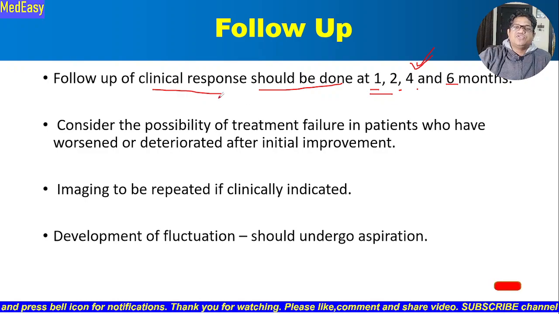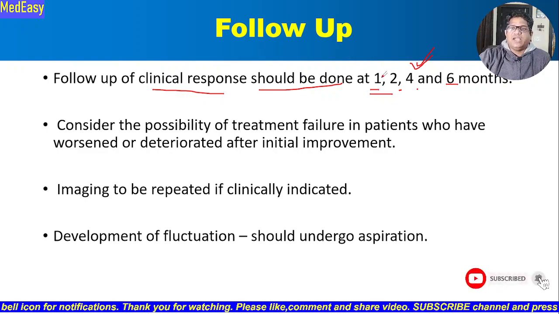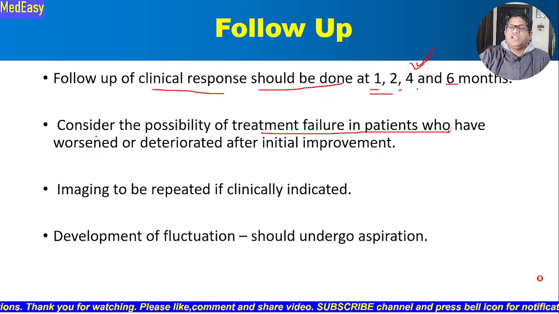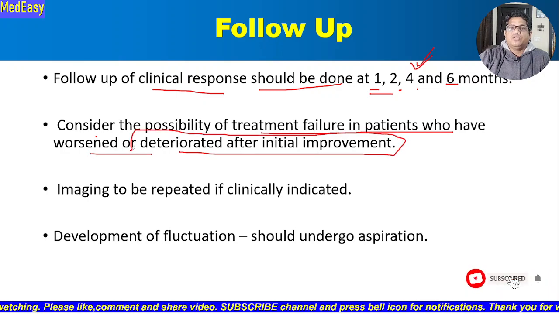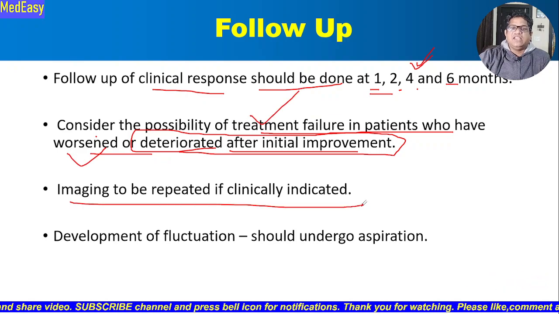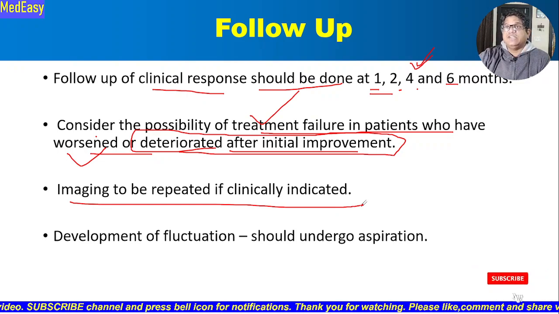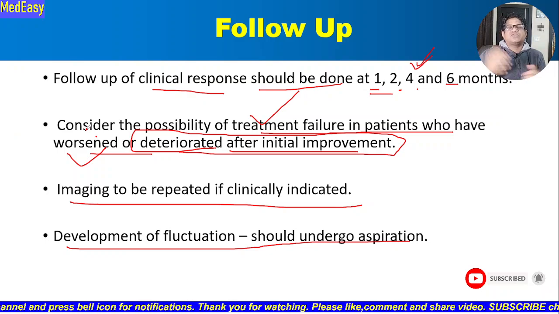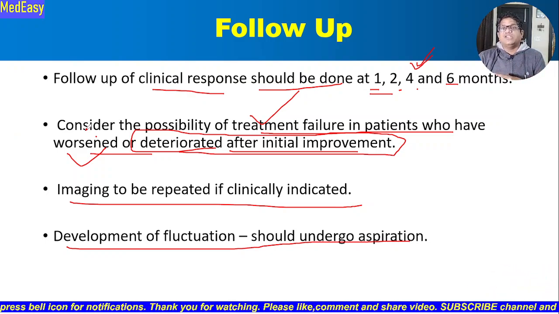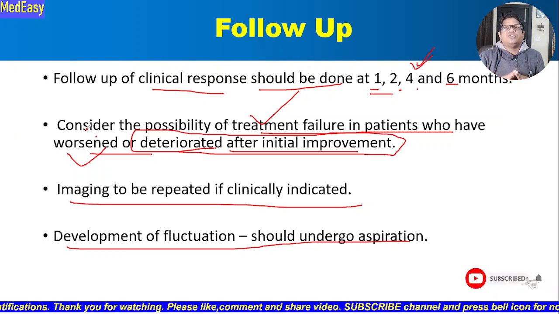Okay, so we should do a clinical follow-up at 1, 2, 4 and 6 months, and we should consider the possibility of treatment failure in patients who have worsened and deteriorated after initial improvement. Those patients who deteriorate after initial improvement, we should always look for treatment failure in such patients. And imaging, we should do repeat imaging if it is clinically indicated, and if there is development of fluctuation, we should always do an ultrasound guided aspiration and send for culture, AFB culture, and also if possible you can do a histology or a cytology.